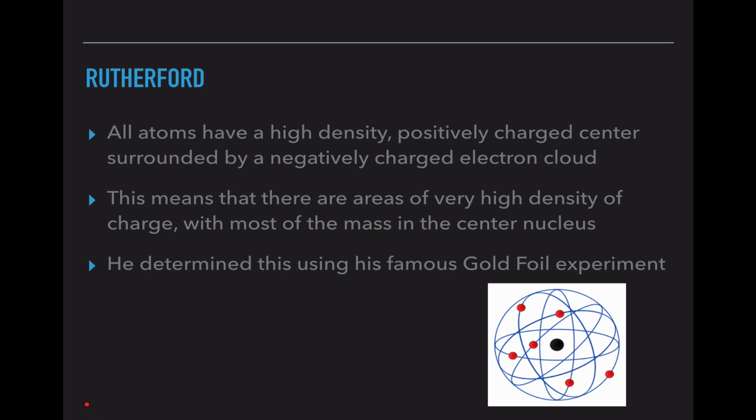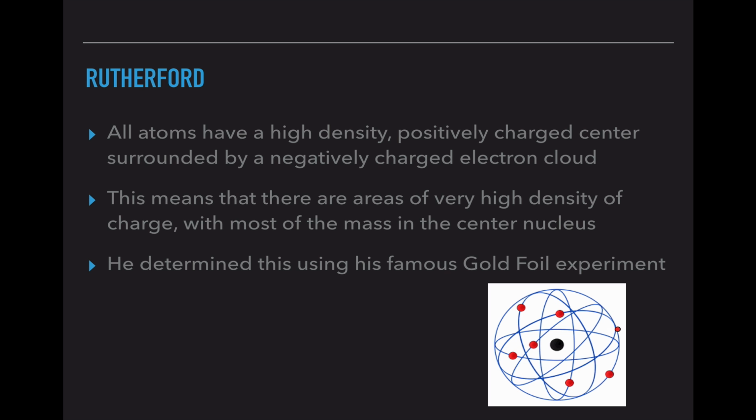This means that there's areas of high density of charge and most of the mass right in the center of the nucleus. And he determined this using his gold foil experiment. So he's the crazy electron cloud guy. This center part right here is the positively charged nucleus with most of the mass of the atom, and these blue circles with the red electrons, that's the electron cloud.